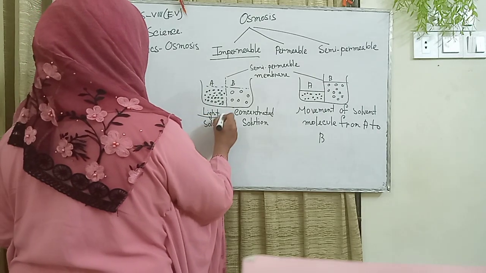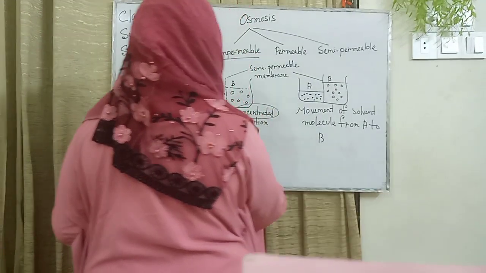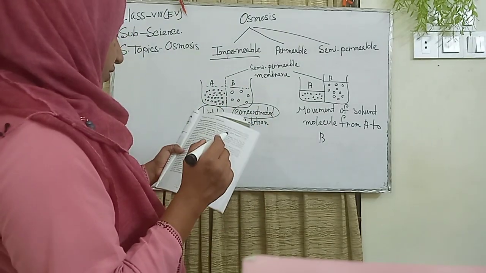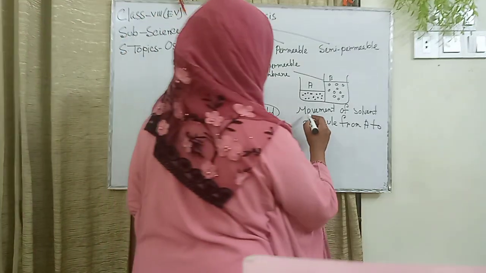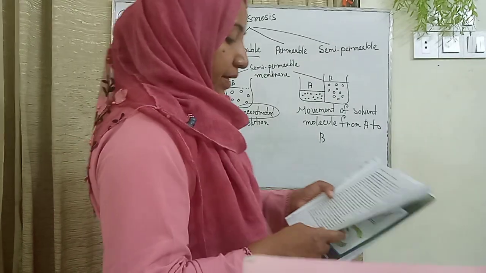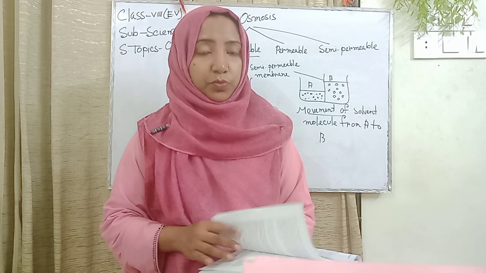The first is the dilute solution and the second is the concentrated solution. The second structure shows the movement of solvent molecules from A to B. This is the process of osmosis.